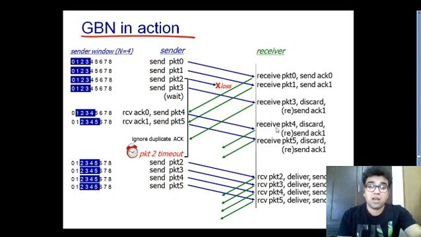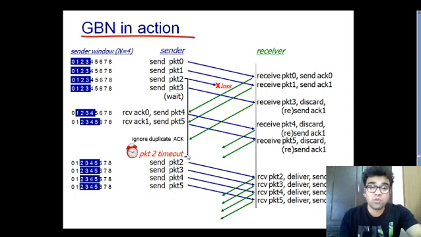After that I haven't received anything, because I'm expecting 2 and I didn't get packet number 2. So it will discard packet number 4, it will discard packet number 5, and it will keep on sending the acknowledgement of the last correctly received packet, which is acknowledgement number 1, which you can see.